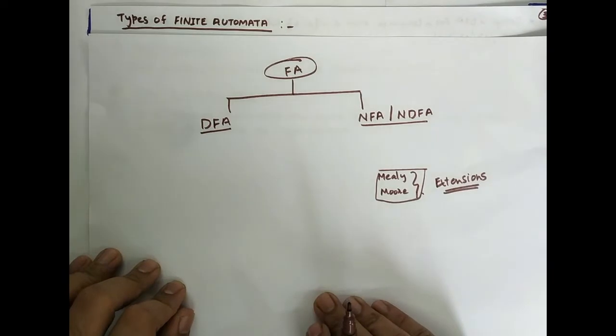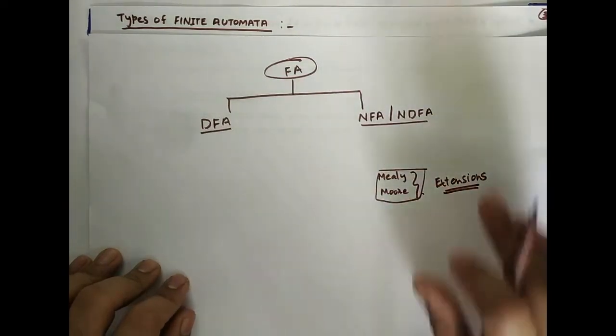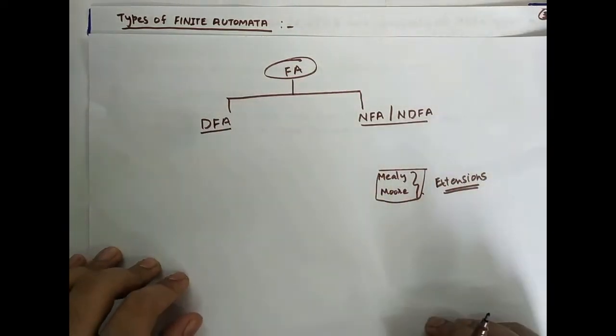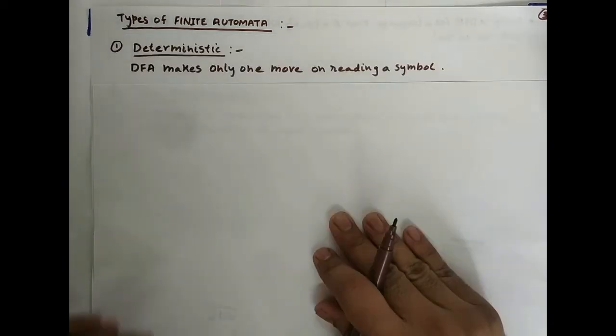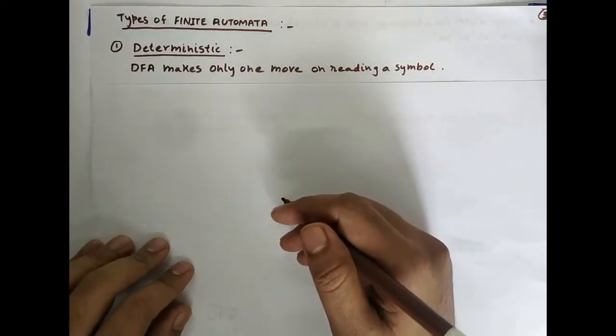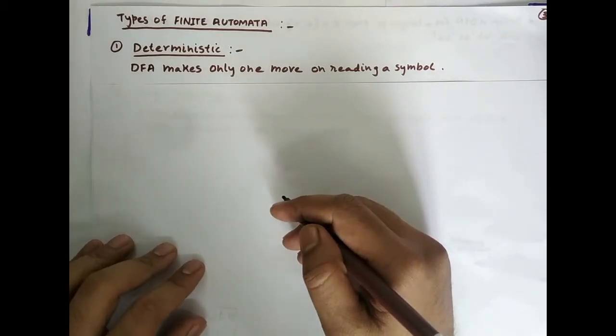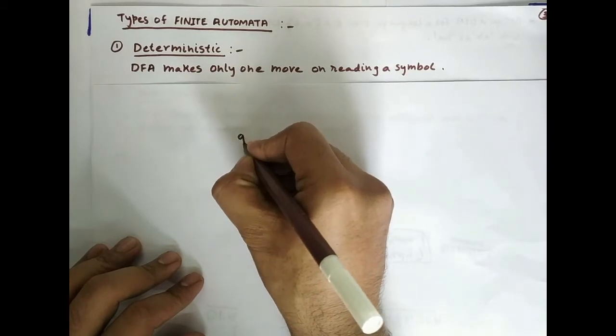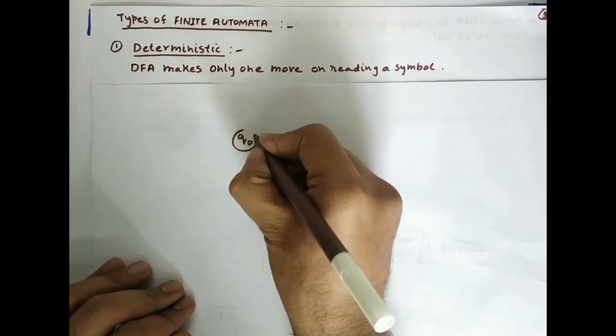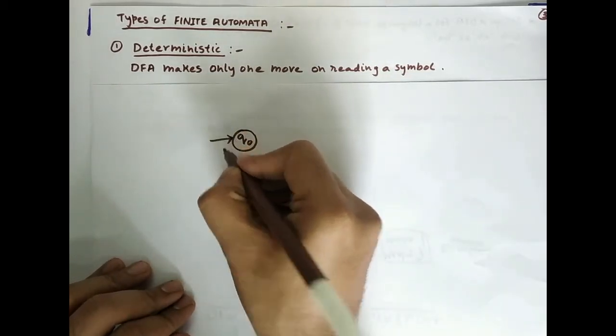Okay, now let us start with the concept of DFA. A DFA makes only one move on reading a symbol. Let's say you have an automata that is given to you, say Q0.